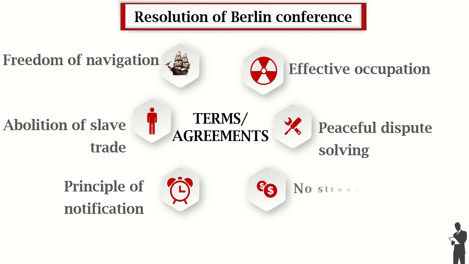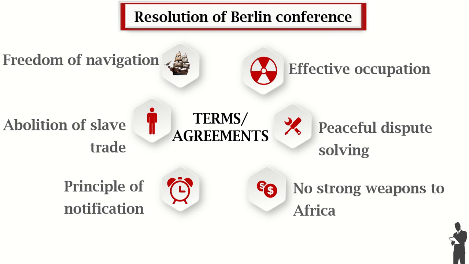And the last one was no strong weapons to Africa. They agreed at the Berlin Conference that none of the European nations should send strong weapons to Africa, and the main reason was to avoid the occurrence of a big war in Africa. As we know, we get confidence to go to war once we have weapons.